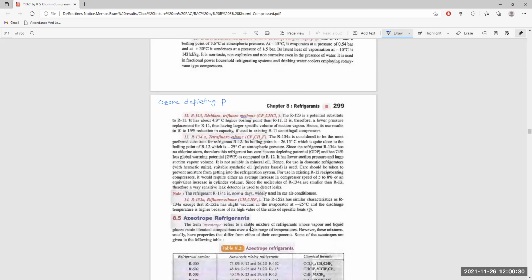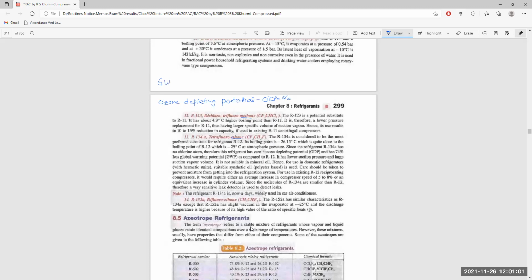Ozone depleting potential, ODP, is equal to 0%, and GWP is the global warming potential.